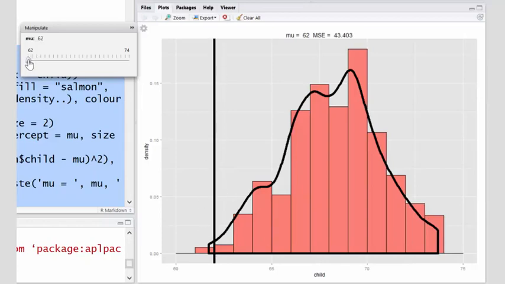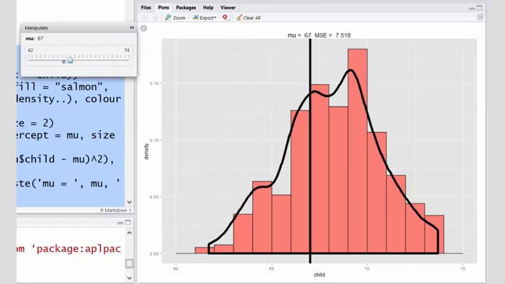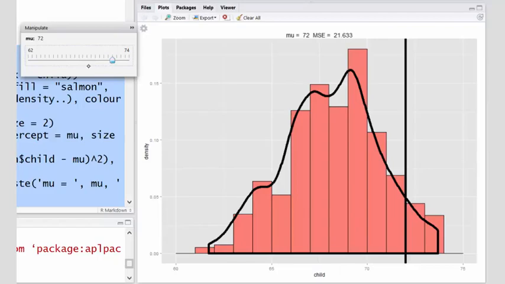I can move this slider along here. As you see, as the specific value of mu changes right here, the mean squared error, which is a measure of imbalance, how much this graph is teetering or tottering if it were to use this line as a fulcrum point, changes. As you can see, as we get towards the center of mass, the mean squared error gets lower. And as we move away from the center of mass, it goes back up again.